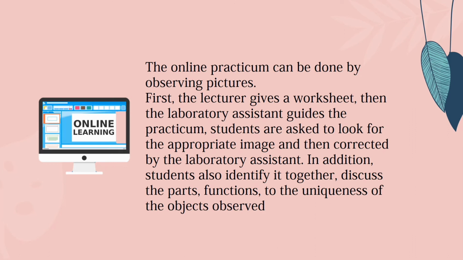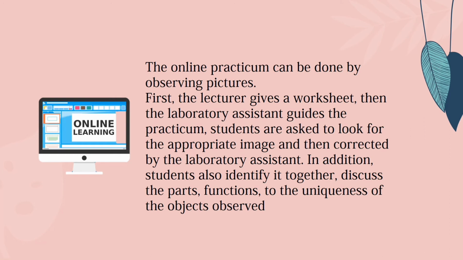Like in this activity, the lecture assistant guides us to find the appropriate picture and identify it together with the students in class. First, the lecturer gives a worksheet, then the laboratory assistant guides the practicum. Students are asked to look for the appropriate image and then it is corrected by the laboratory assistant.